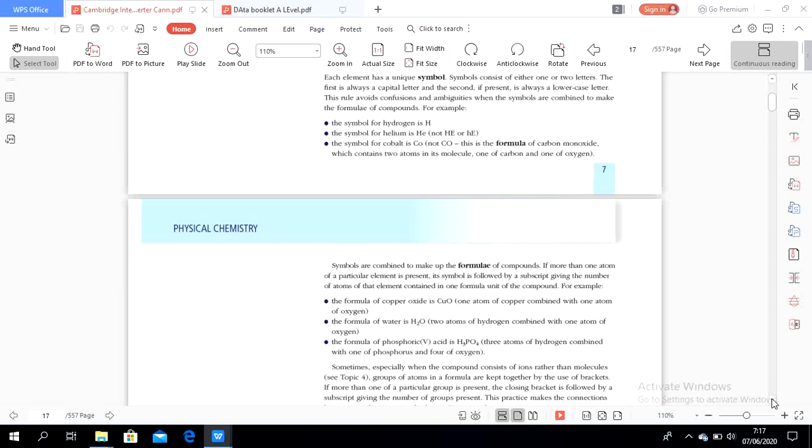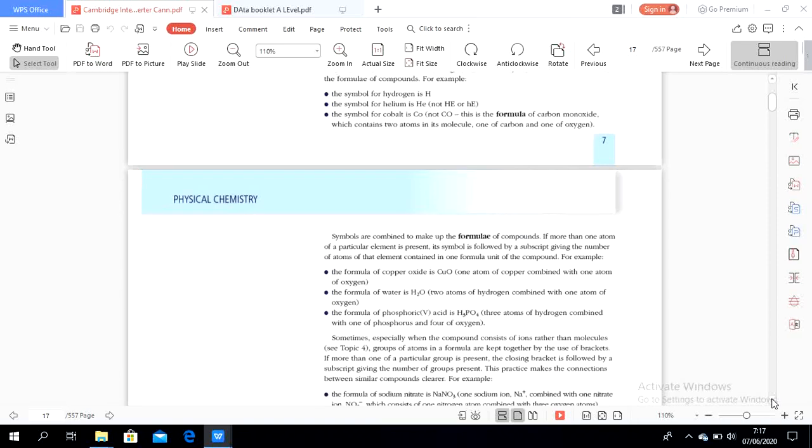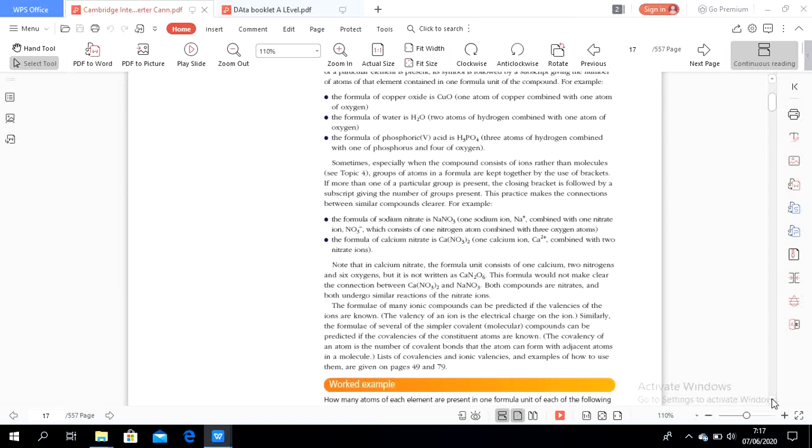Symbols are combined to make up the formula of compounds. If more than one atom of a particular element is present, its symbol is followed by a subscript giving the number. This is how to make the chemical formula, like the formula of sodium nitrate is NaNO3.